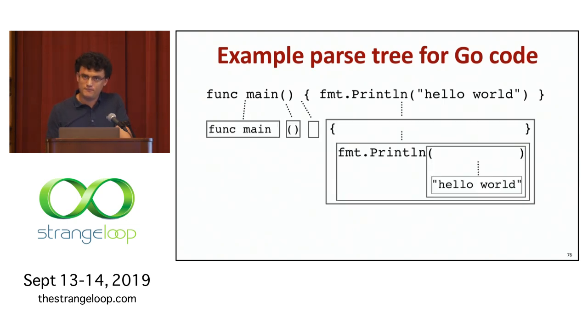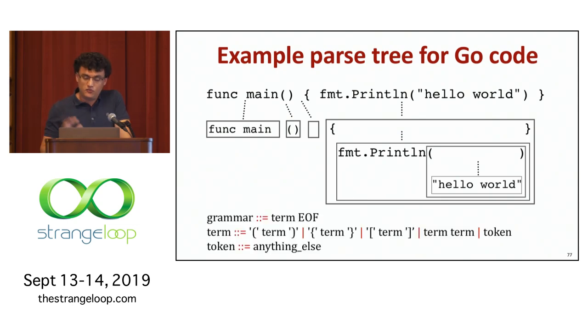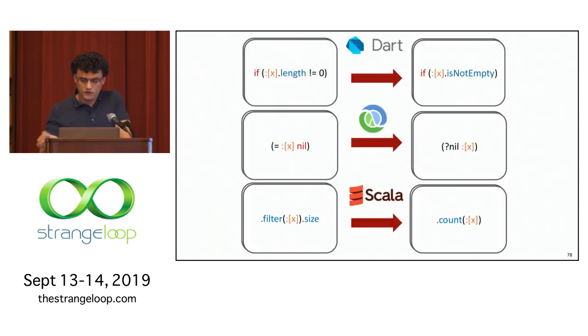So it looks like this. It includes white space. So this func main part in the beginning, that's one token. According to this grammar, the only things that we care about that's deconstructed are things between and inside delimiters. And that's what this grammar expresses. As a first pass, this is useful for identifying these kinds of patterns so that we can rewrite them at a structural level.